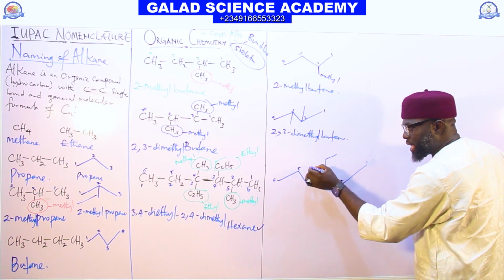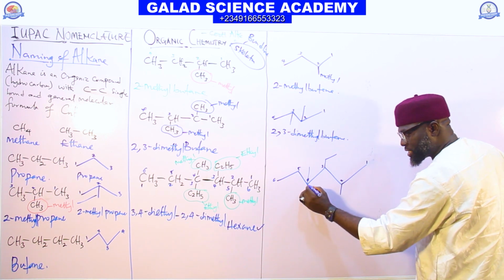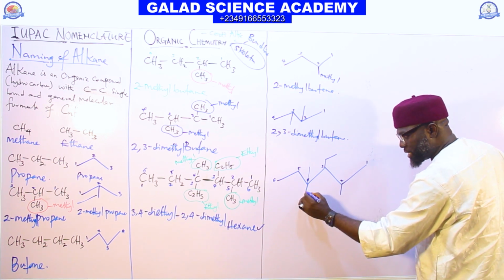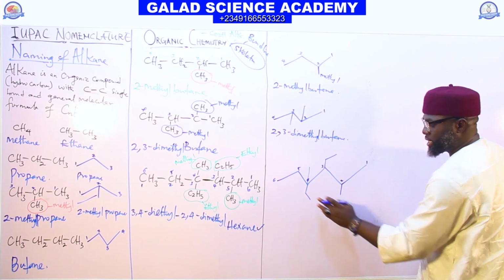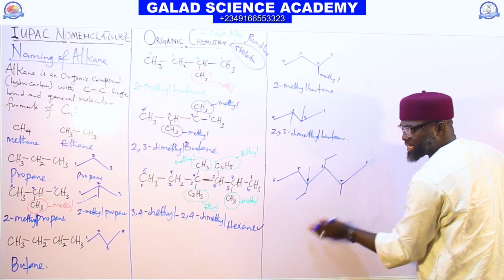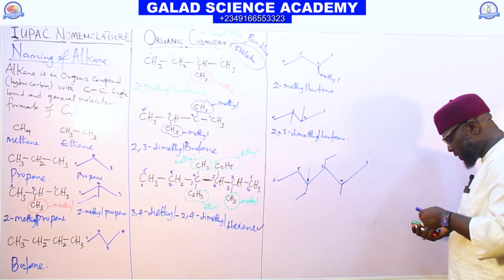And this carbon 4 here, we have what? Another bond here. And this, we have another bond like this. They can draw it like this or draw it like this. This can be placed like this or like this anyhow. But it will be 2. So this tells you that what?